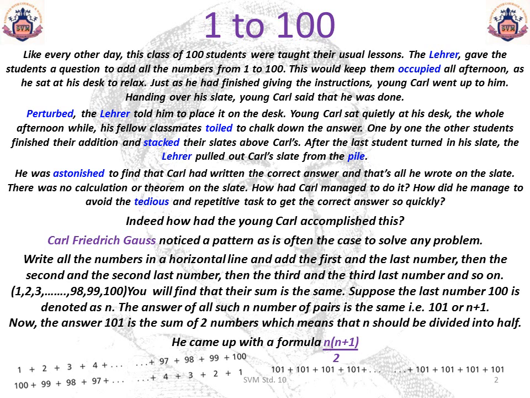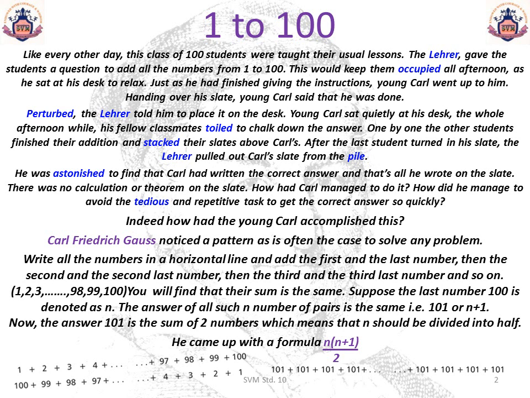Let's think about it. Carl Friedrich Gauss noticed a pattern, as is often the case to solve any problem. Let's write all the numbers from 1 to 100 in a horizontal line and add the first number to the last number, then the second number to the second last number, then the third number to the third last number, and so on.